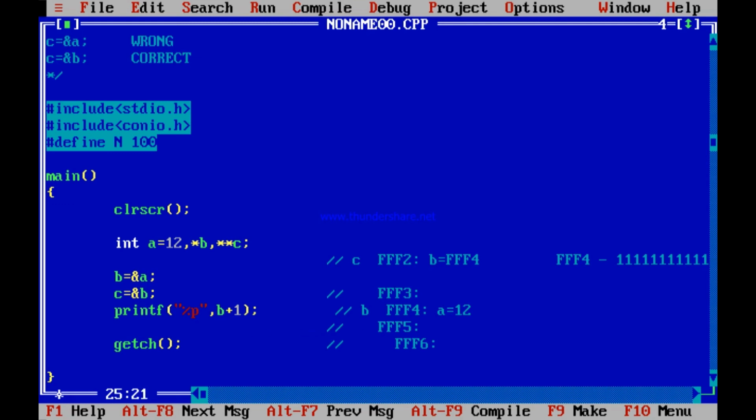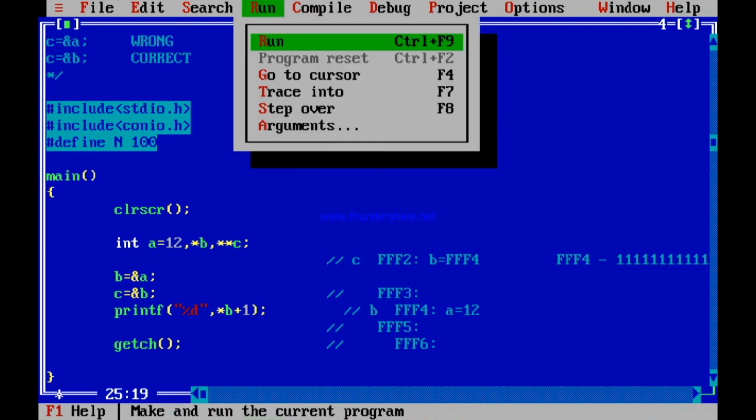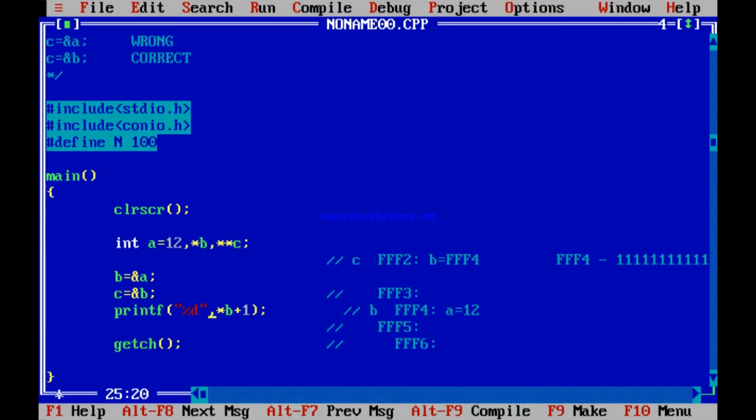Is it not so? So what if I write star B plus 1? Star B is 12. B is FFF4. Star B is content of B, 12. 12 plus 1. It is a decimal number. 13. Content of B, decimal number 12 plus 1. So definitely 13. What if I write star of B plus 1?